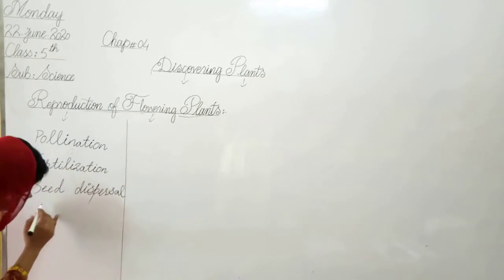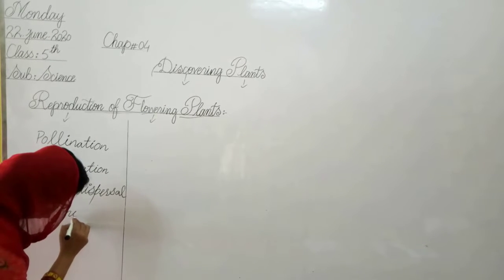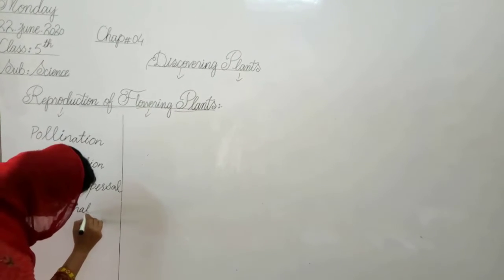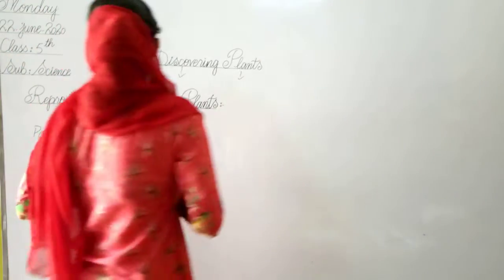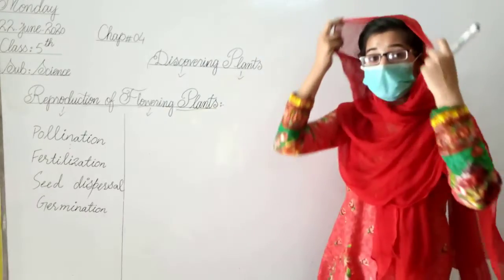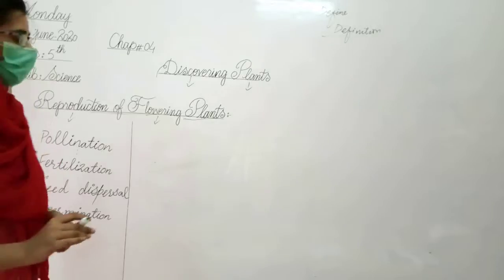And the last one is germination. These are the four main processes that are involved in the reproduction of flowering plants.